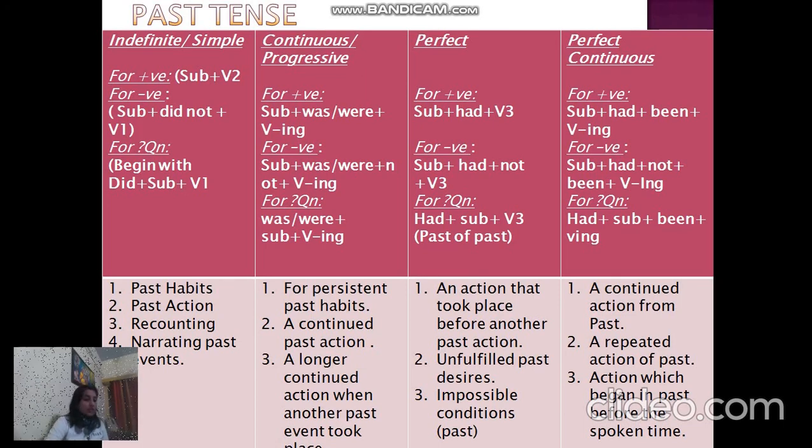So, what is the structure of simple past? We use subject, that is any noun, noun phrase or pronoun, which is what we are talking about in the sentence, like the old man, the boy, he, she, it, Ram, Ramesh, Taj Mahal, anything, right? And then V2. What is V2? The second form of the verb. What is second form? The past form.